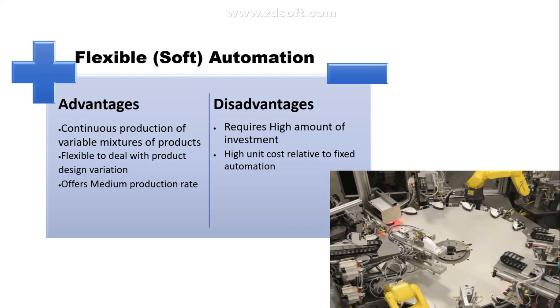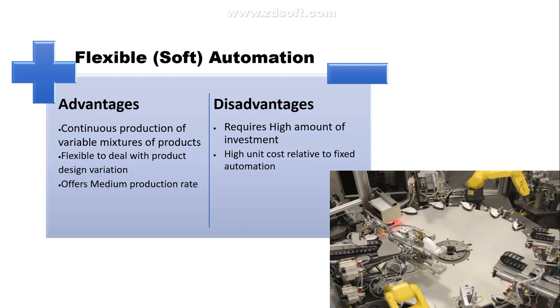It offers a medium production rate. As it allows you to change variations, it somewhat consumes time. So compared to fixed automation, flexible automation offers a medium production rate. Let us see the disadvantages of flexible automation.